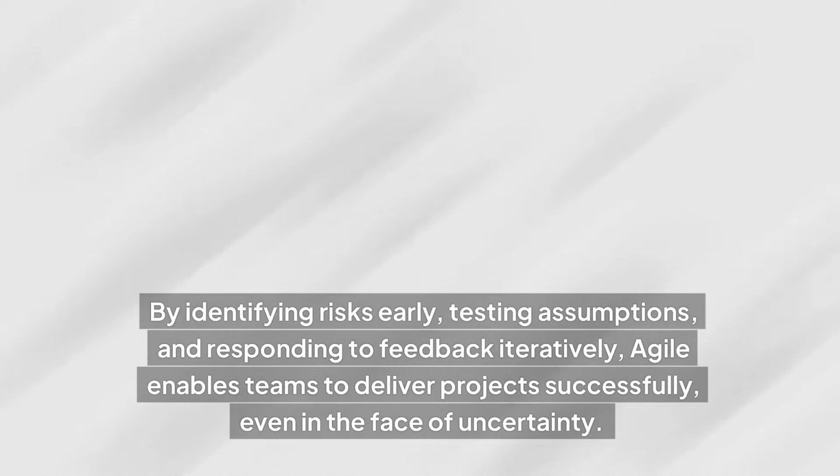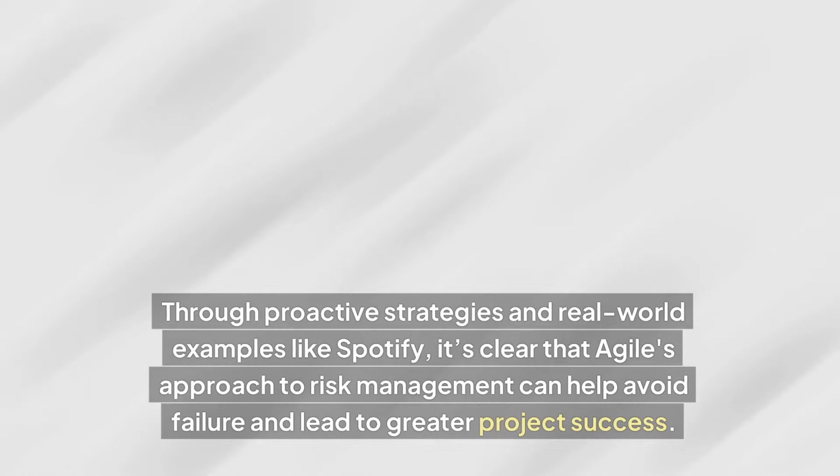By identifying risks early, testing assumptions, and responding to feedback iteratively, Agile enables teams to deliver projects successfully, even in the face of uncertainty. Through proactive strategies and real-world examples like Spotify, it's clear that Agile's approach to risk management can help avoid failure and lead to greater project success.